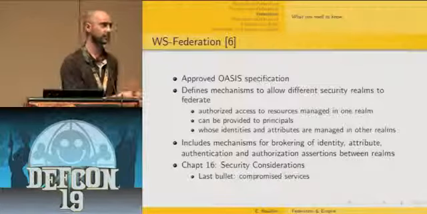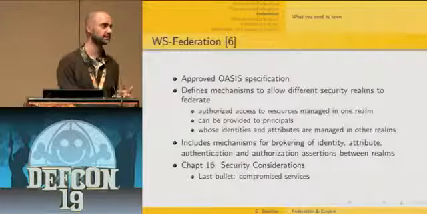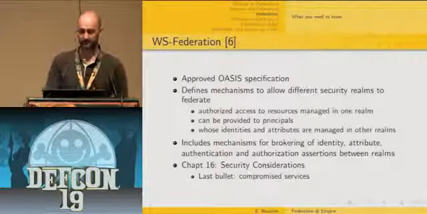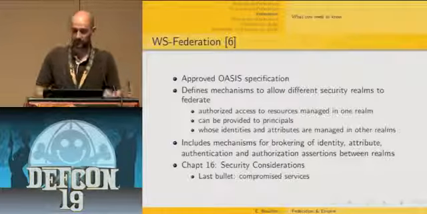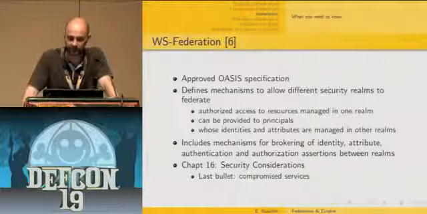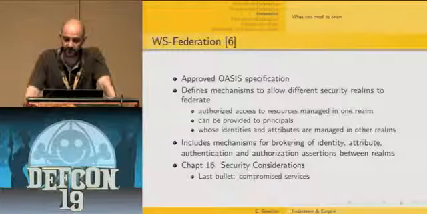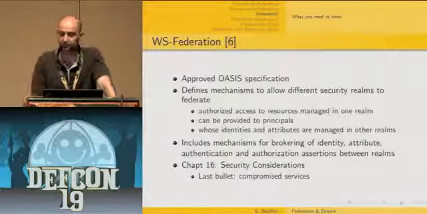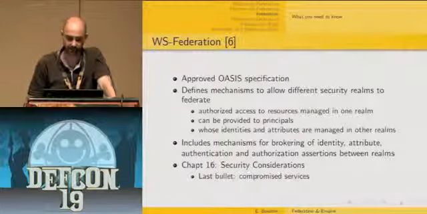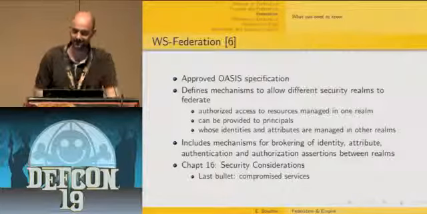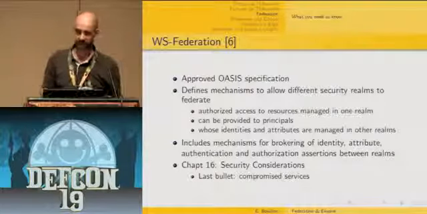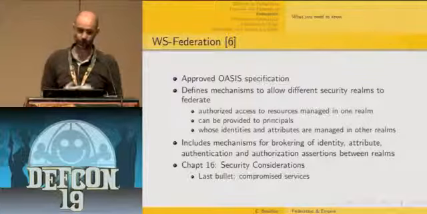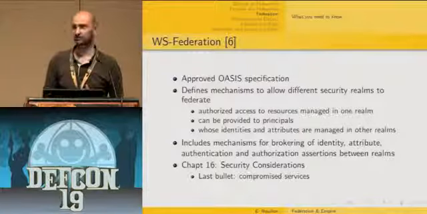So the second standard I wanted to introduce here is the WS-Federation standard. WS-Federation is an approved OASIS specification that defines mechanisms to allow different security realms to federate. So what does it mean? Basically, access to resources managed in one realm can be provided to users or principals whose identities and attributes are managed in other realms.